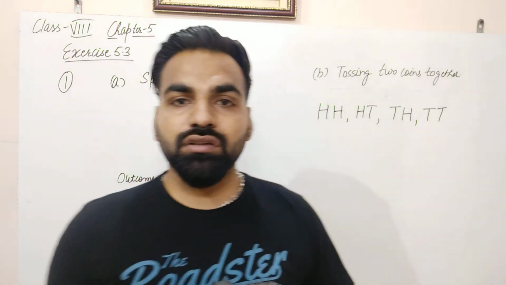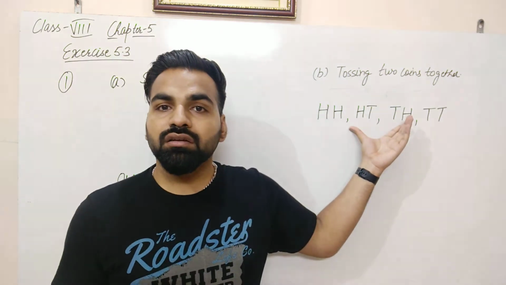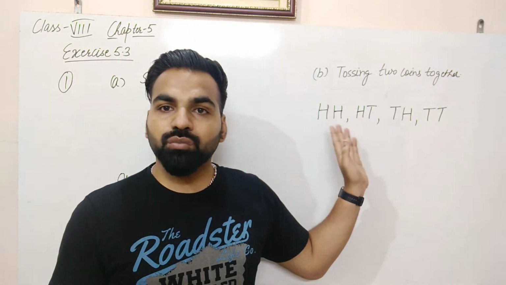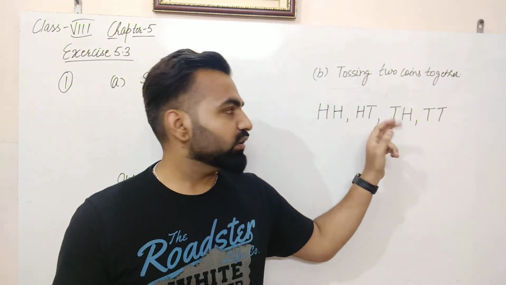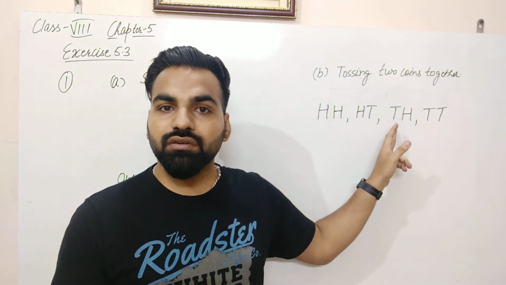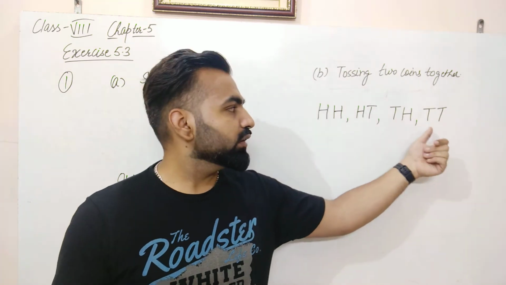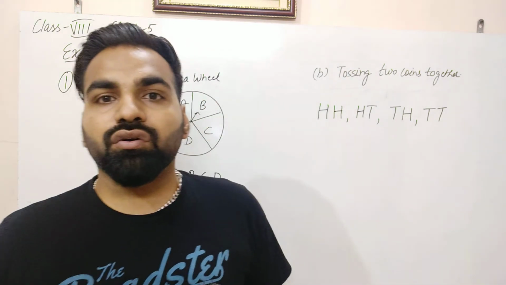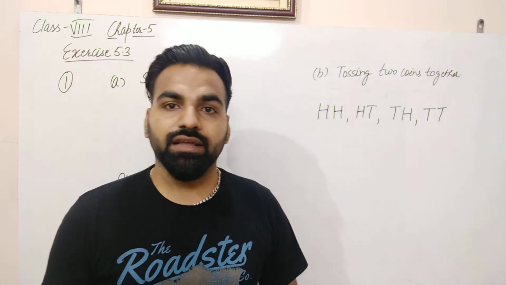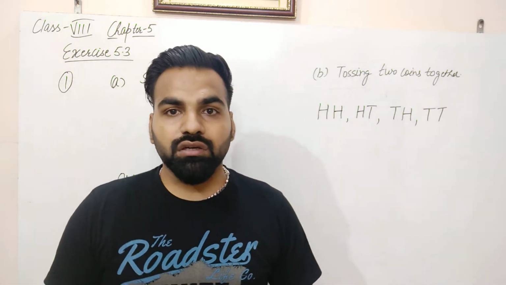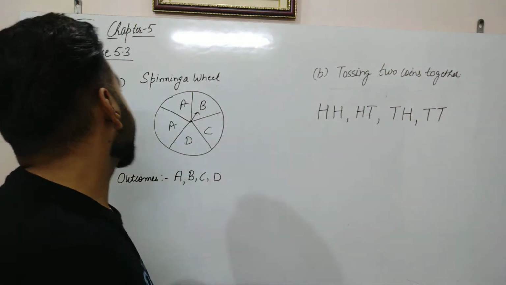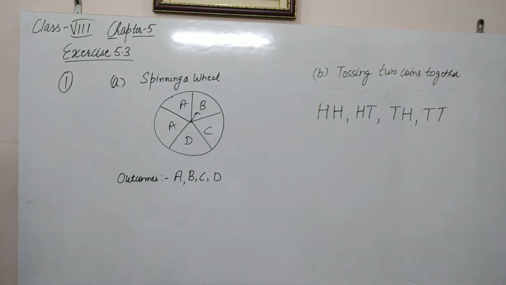So there are a total of 4 possibilities here: HH, head on both coins; HT, head on the first coin, tail on the second coin; TH, tail on the first coin, head on the second coin; and TT, both coins getting tail. This is how we calculate the total outcomes in a particular case. So this was question number 1.